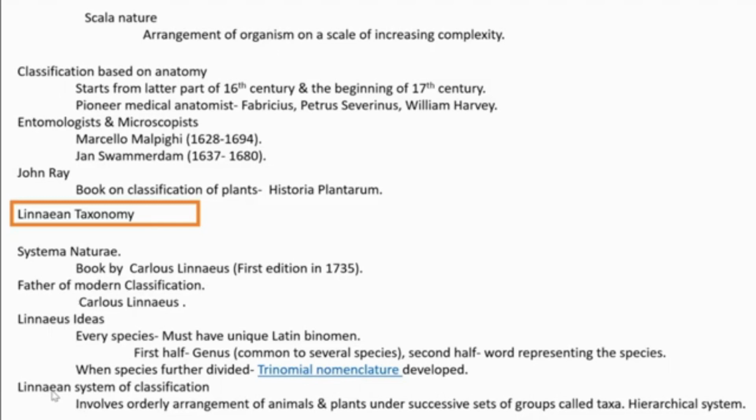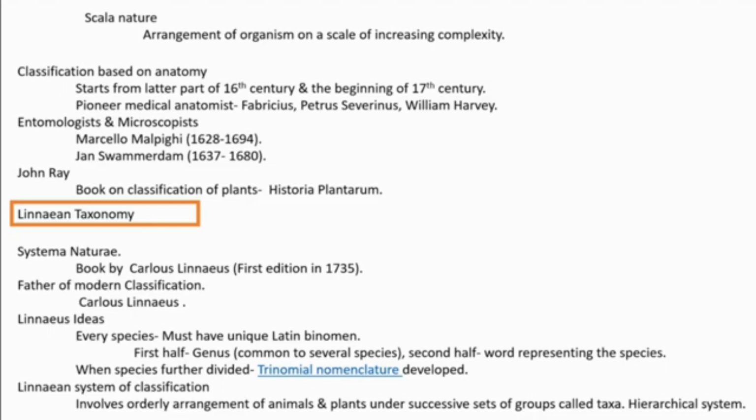Then the Linnaean system of classification. It is the orderly arrangement of animals and plants under successive sets of groups called taxa. On considering each and every organism, first based on some characters he included it in a big group, and from that big group, after considering a few more common properties, it was taken down to a somewhat smaller group.